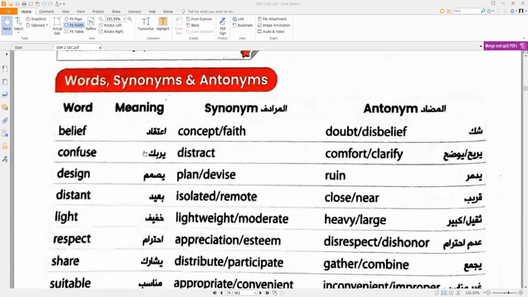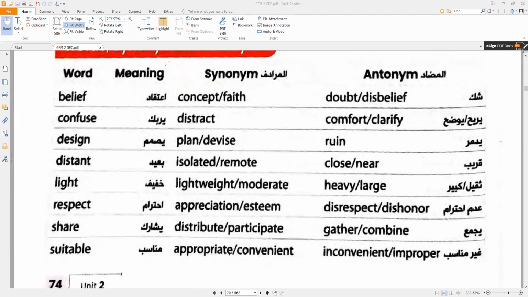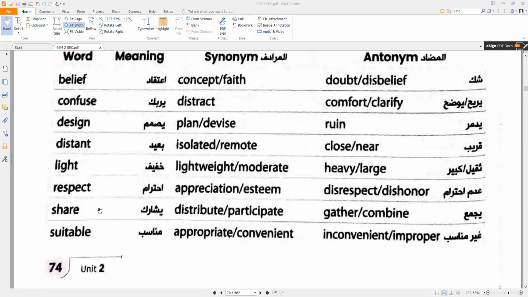Confuse, distract, comfort, clarify. Design, to plan, to devise. Ruin is the opposite. Distant means isolated, remote. Remote here is an adjective. Close or near. Light, lightweight, moderate, and the opposite is heavy and large. Respect, the same meaning of appreciation.